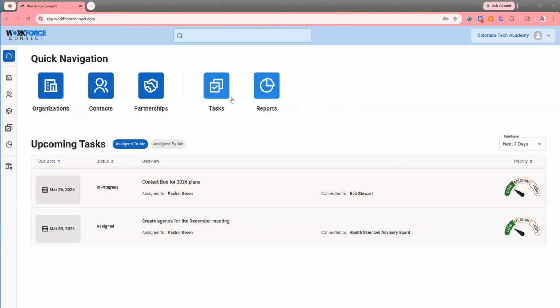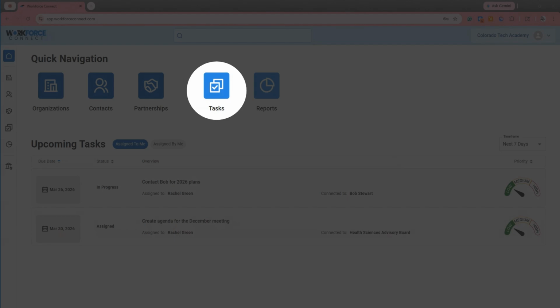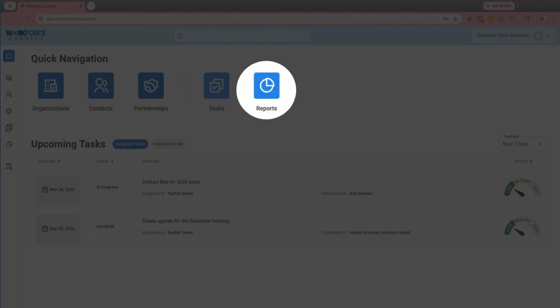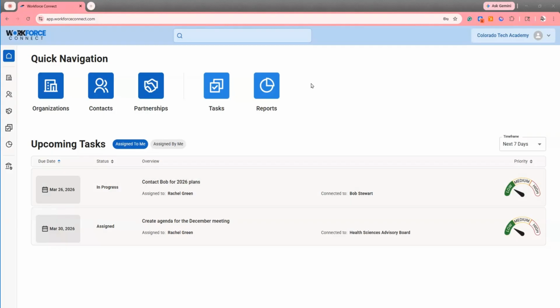Workforce Connect also features task management, so you can assign tasks to yourself or your teammates to support follow-up and coordination, and reports. With great information going into Workforce Connect, you can get great reports back out. Let's take a look at the directories in more detail.